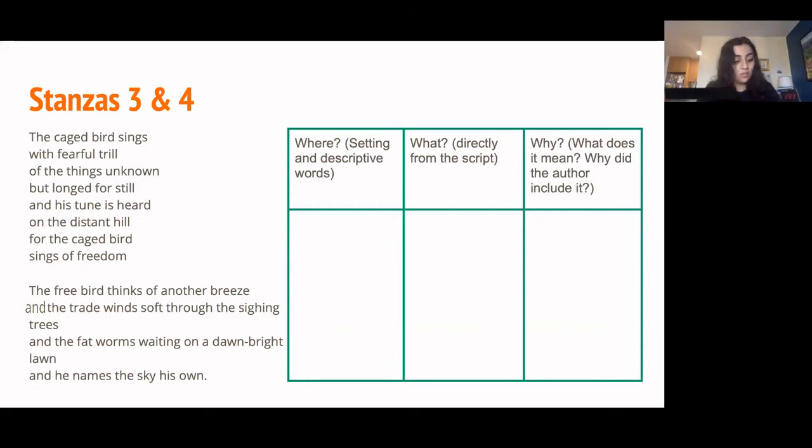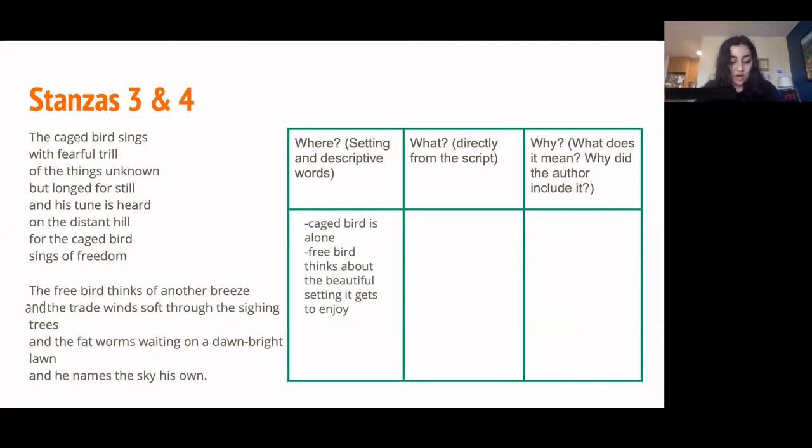In the second stanza, we aren't given that much description of where the free bird actually is, but it describes what the bird is thinking of and the things that it enjoys. The free bird is thinking about fat worms waiting on a dawn-bright lawn, which might not sound great to you and me, because worms, but I think it's meant to describe that the free bird is thinking of a really beautiful setting and really nice things. So for that column I wrote, caged bird is alone, free bird thinks about the beautiful setting it gets to enjoy.